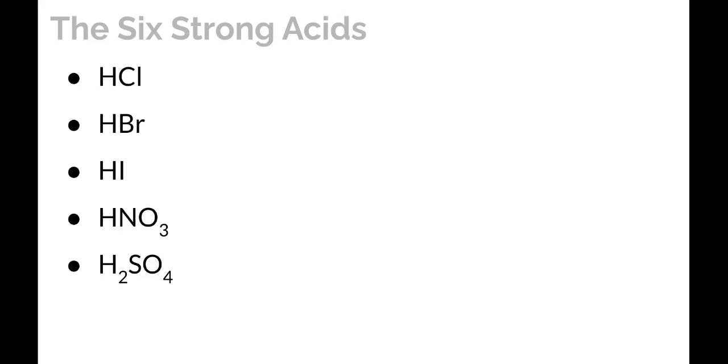Then there's one more that's a little more obscure. You don't see it very often, but it's perchloric acid, which is HClO4. Those 6 will always do that acid thing and become electrolytes in water. They're called strong acids. There are lots and lots more acids in the world, but these are the ones that completely turn into an electrolyte once you dissolve them in water.